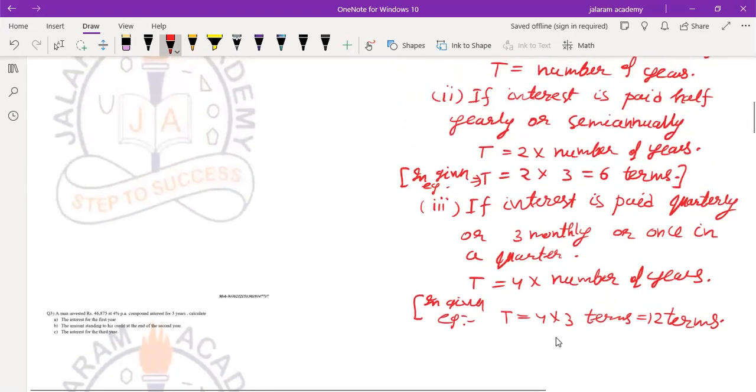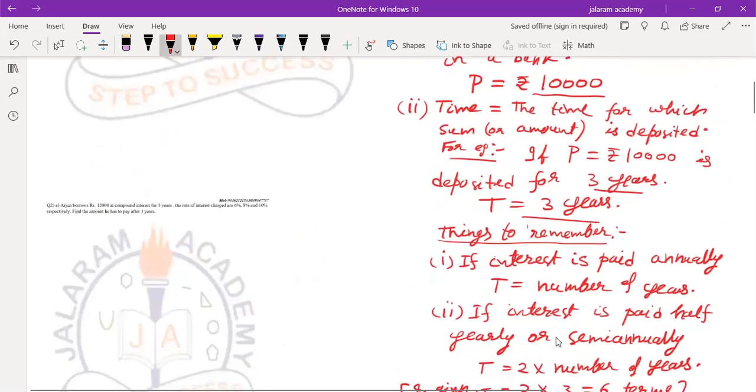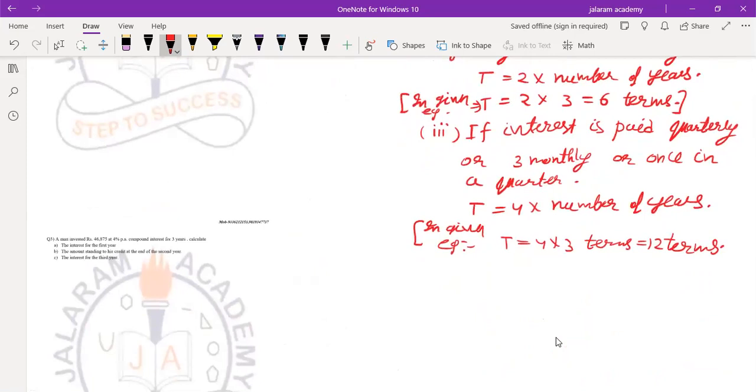So the next thing which is very important after discussion of principal and the time, I think you must have understood the meaning of principal and the time. The next important thing is rate of interest, denoted by R. Rate of interest means the percentage profit which the bank pays to us or charges on our loan.